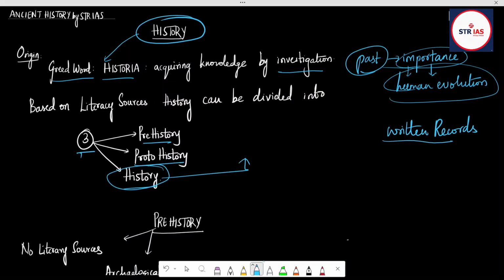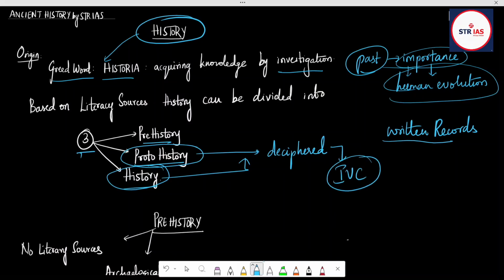When it comes to proto-history, the written records are not deciphered yet. For example, we can take the Indus Valley civilization or Harappan civilization as an example of proto-history, in which the written records are available, but they are not deciphered yet.